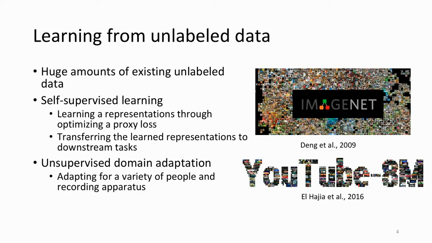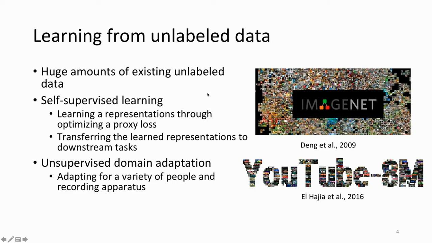So let's talk more about the background and motivation. Basically, facial action unit detection requires a large amount of manually labeled data, which may be expensive or difficult to obtain. However, there exists a huge amount of unlabeled data from videos, and we can get it from online sources. There are two mainly common approaches to learn from the unlabeled data. The first one is called self-supervised learning.